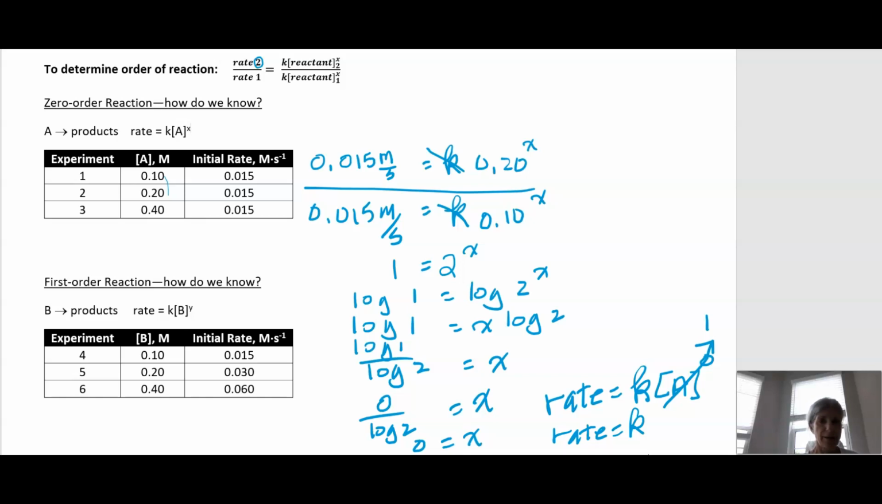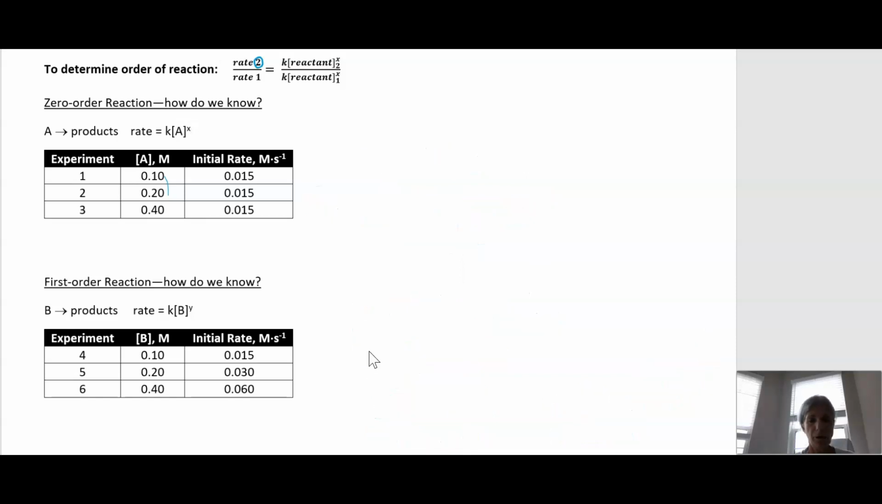Now let's look at the next one, a first order reaction. How do we know it's first order? You can try setting this up and then stop the video, try to set it up and see if we have the same setups. I typically divide a higher number experiment by a lower number experiment just because then the math is a little bit easier. It doesn't matter which experiments you use. You can use whichever you like.